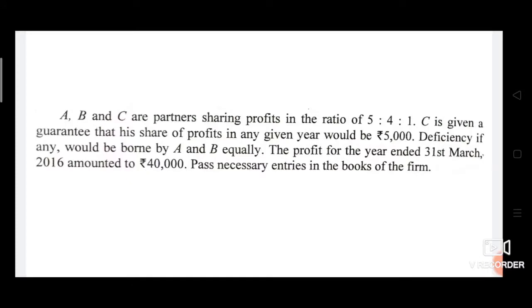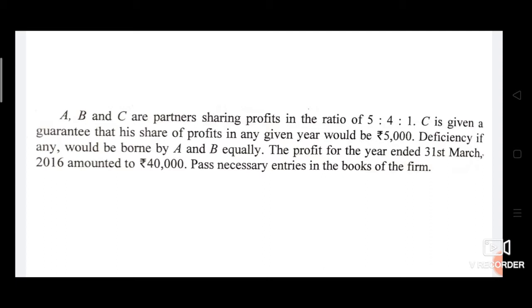Next problem now. A, B and C are partners sharing profits in the ratio of 5:4:1. C is given a guarantee that his share of profit in any given year would be rupees 5,000. Means guarantee was given of rupees 5,000. Definitely C will get rupees 5,000. Deficiency, if any, would be borne by A and B equally. The profit for the year ended 31st March 2016 amounted to rupees 40,000. Pass necessary journal entries in the books of the firm.